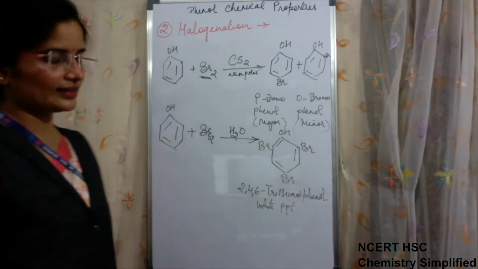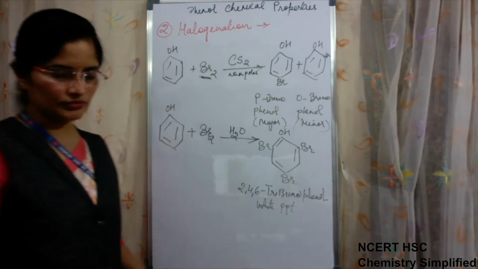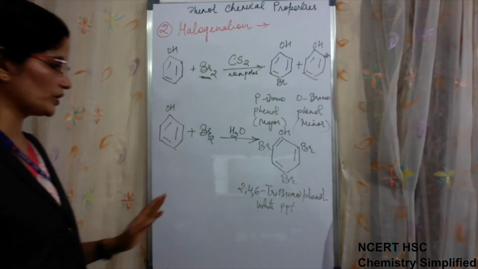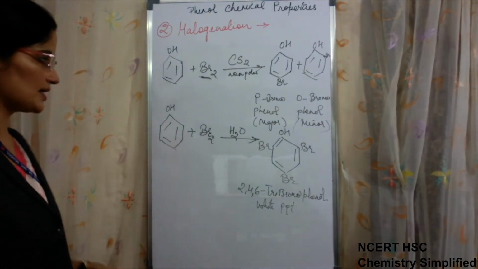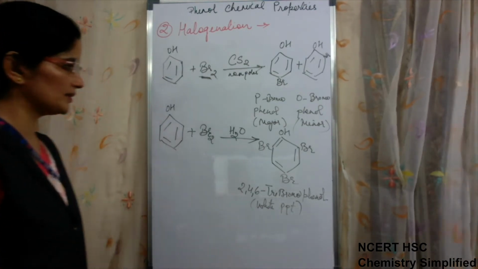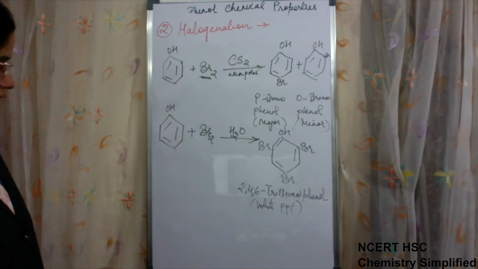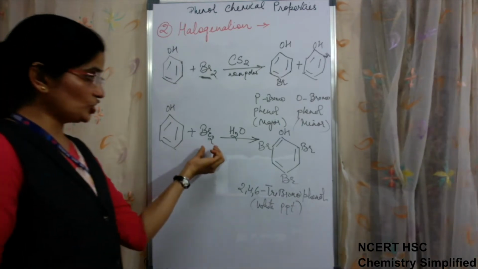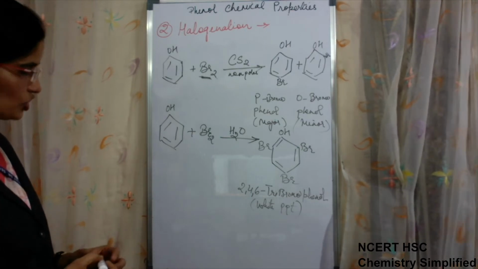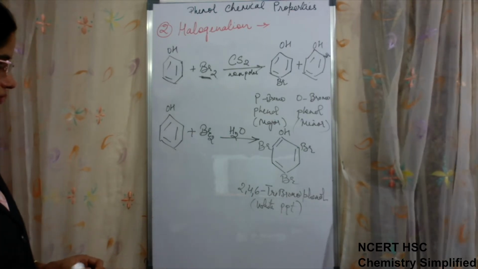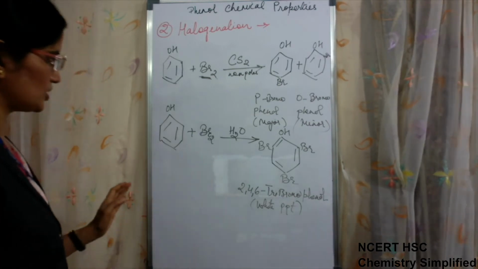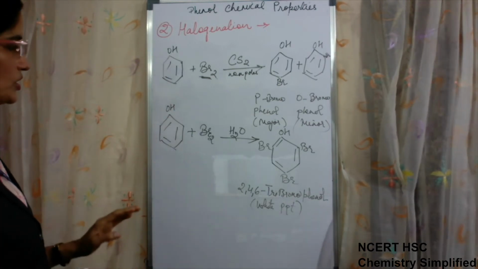So you can write it as a test of phenol. Whenever there is a PPT or a color change, you can use the reaction to write as a test. So this is one reaction where white PPT is obtained. Initially, because bromine water is there, the color will be reddish brown. So these are the two conditions we have seen for the same halogenation reaction.